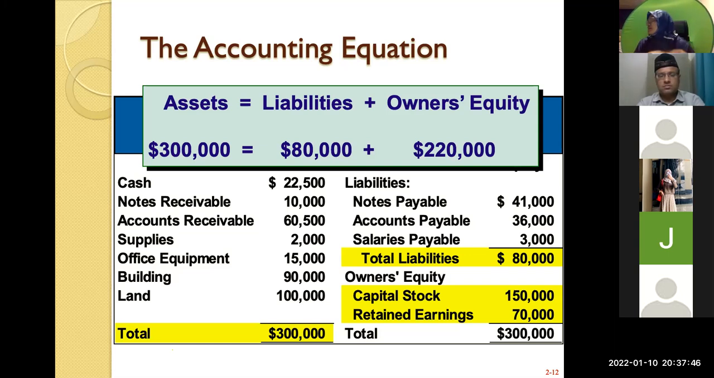Capital stock does not belong to the company. It is the capital stock that creates the asset later. For example, I put money of 200,000 into the company, and using that 200,000, I buy office equipment, a building, land, for example. From that capital stock, I create assets. So that's why capital stock is never an asset.